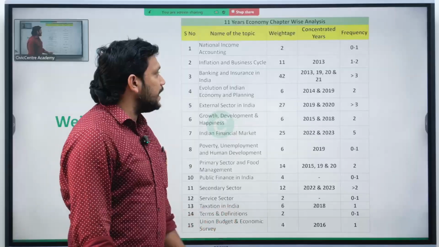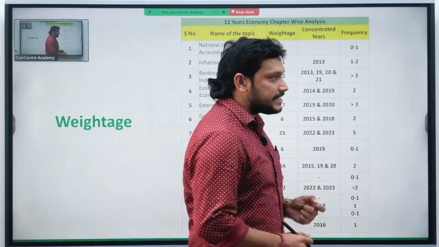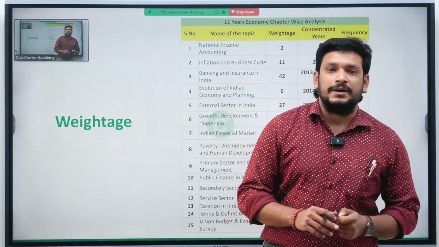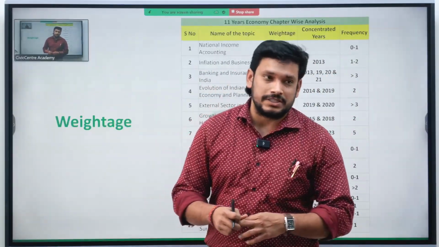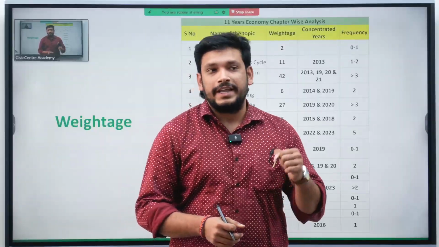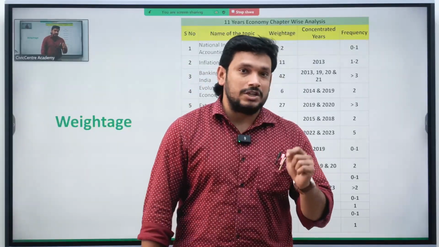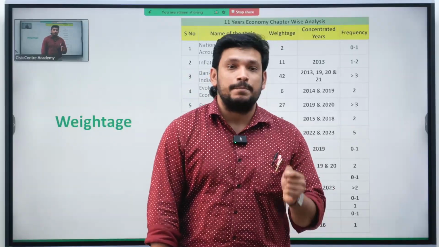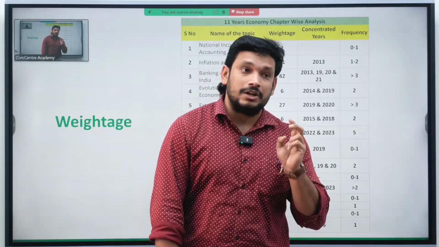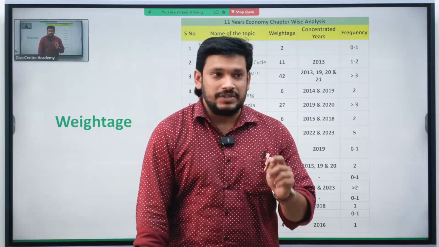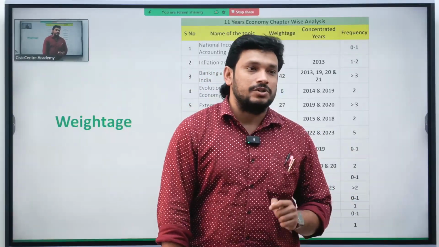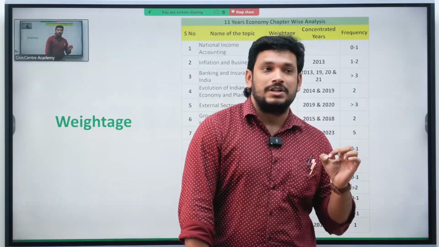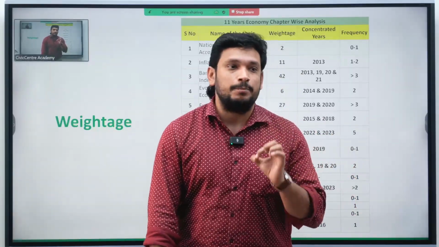Firstly, national income accounting. When you see national income accounting questions, only in 2 years in the last 13 years have they given questions. In 2013 once, in 2018 once. So the basic concept of gross domestic product and national income accounting methodology, they have given only twice in the last 13 years, which is 2013 and 2018. So they are not asking about the static concepts which are traditionally important.